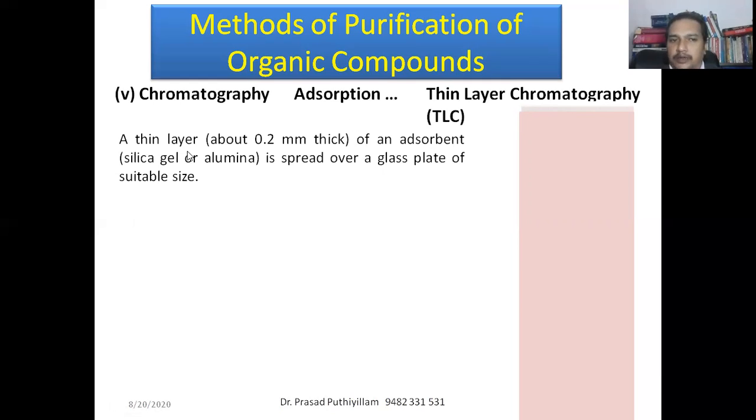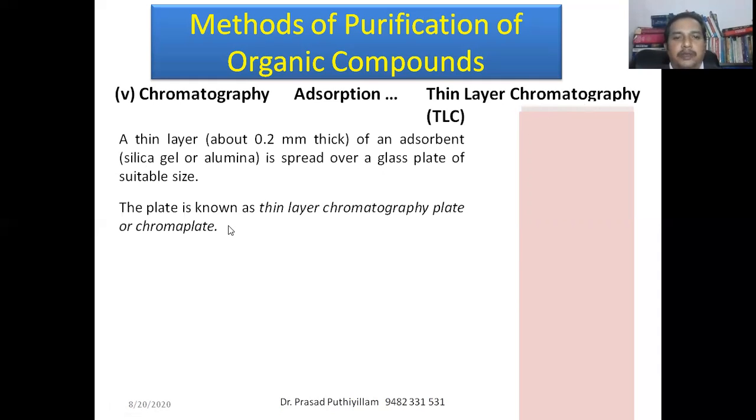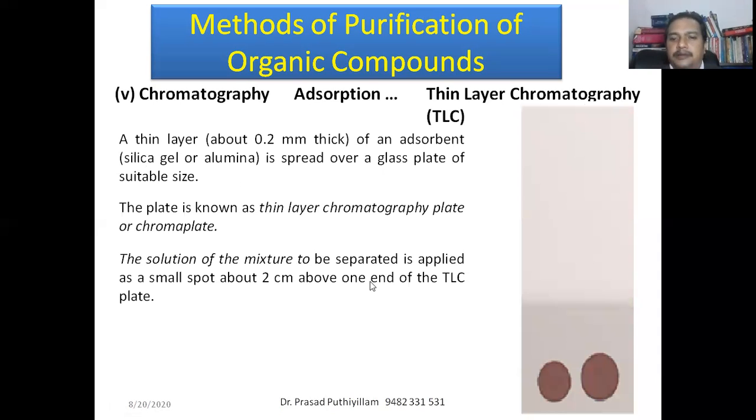Okay, we need an adsorbent, that is silica gel or alumina. Now this setup, the glass plate with the adsorbent, we can call a thin layer chromatography plate, or chroma plate. To that chroma plate, from one side, at the bottom, approximately 2 centimeters up, at that particular distance, the organic compounds which we want to separate can be applied.